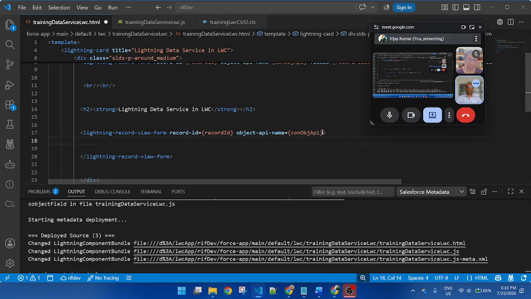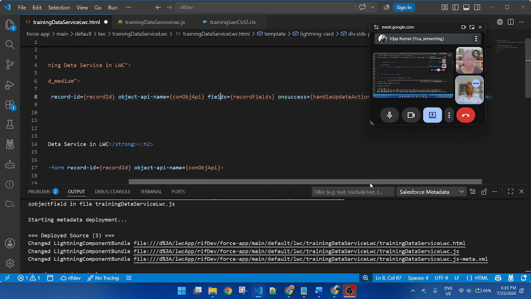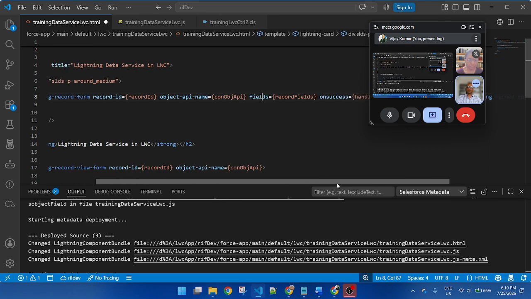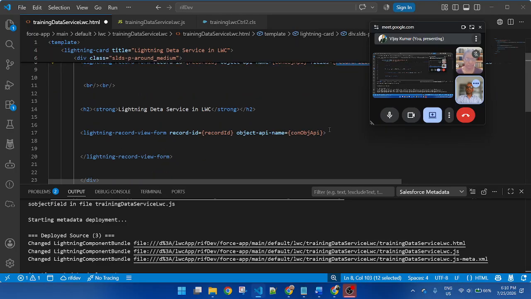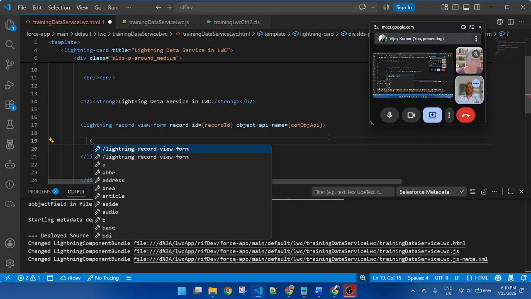Okay, and the fields attribute is not required here. Here I will use lightning-output-field.